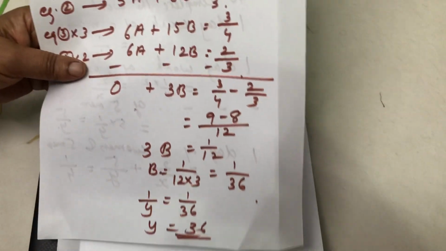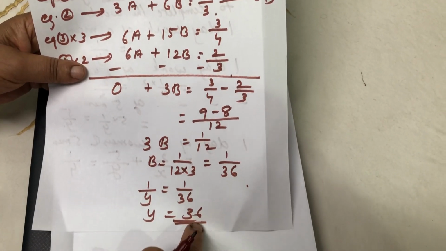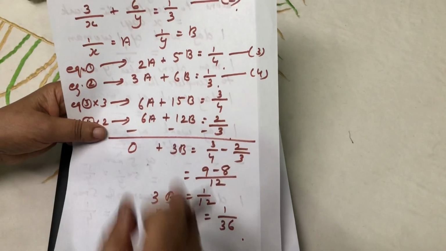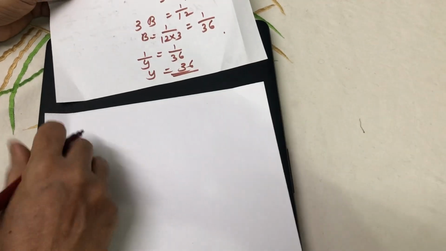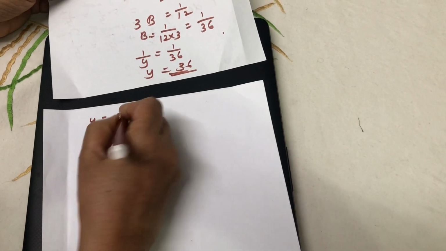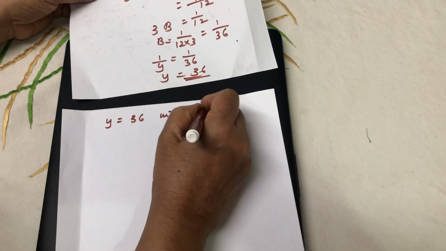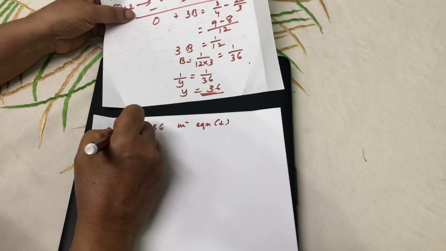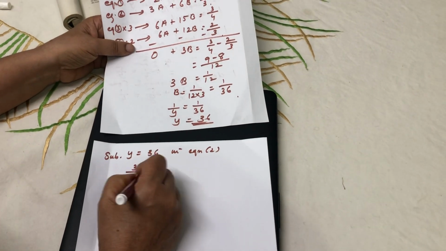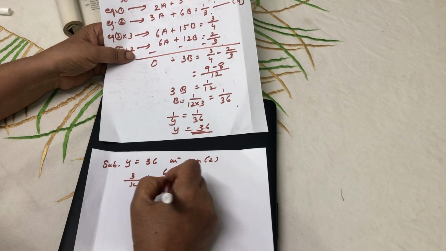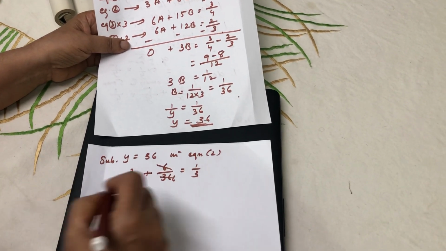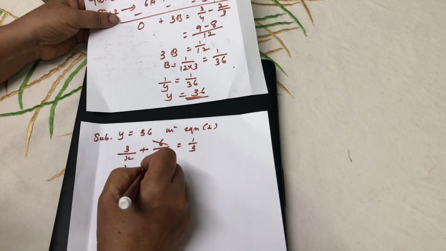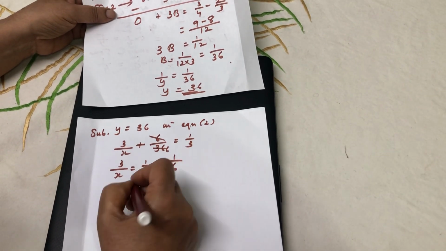Y is equal to 36. Then you have to find X. So I am going to substitute Y equal to 36 in equation 2. So it is 3 by X plus 6 by 36 is 1 by 3. 6 by 36 is 1 by 6. So 3 by X is 1 by 3 minus 1 by 6.